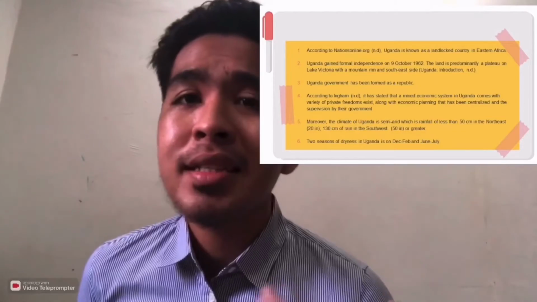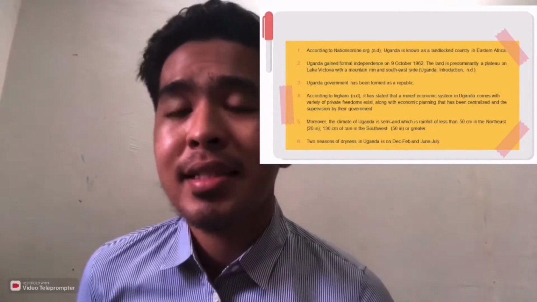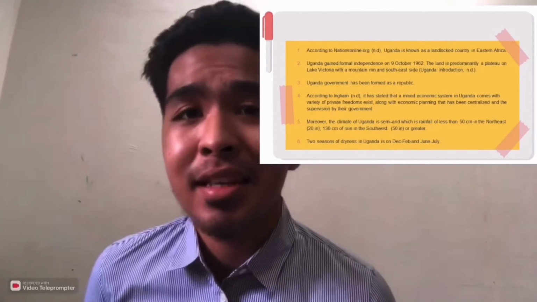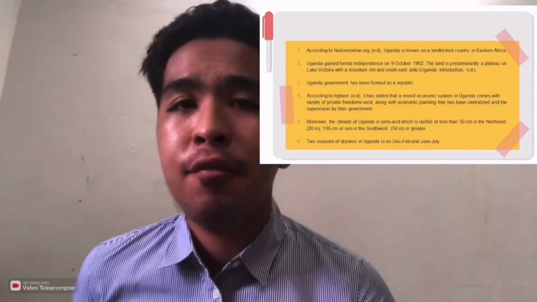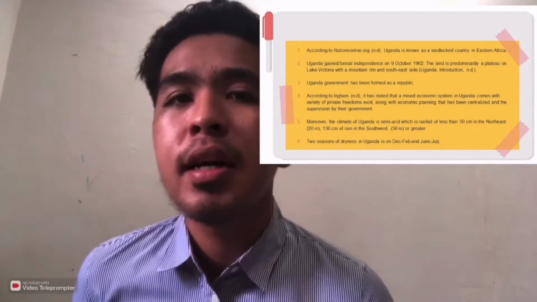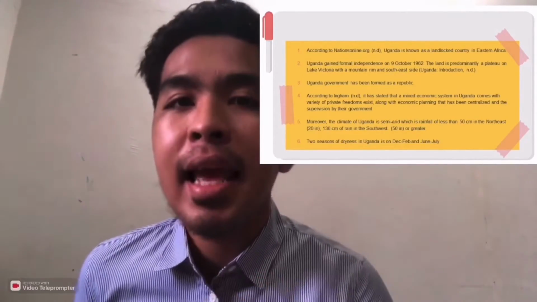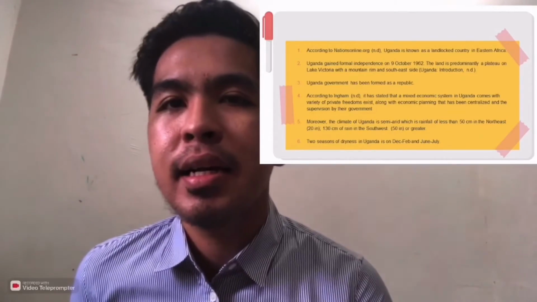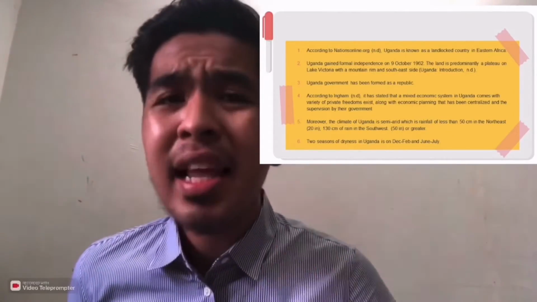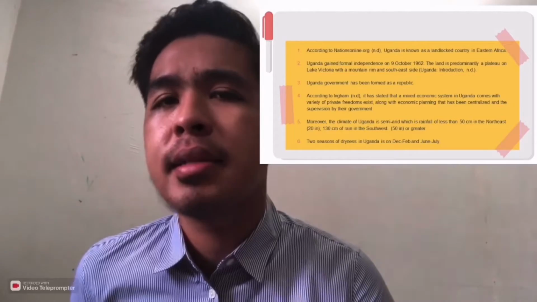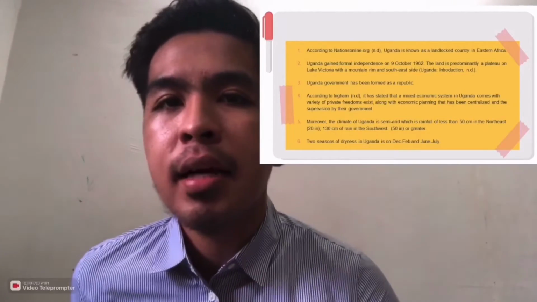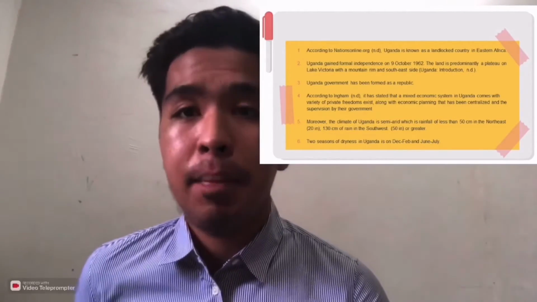Today my task is to describe the destination background, which is Uganda. According to Nations Online Organization, Uganda is a landlocked country in Eastern Africa. Uganda gained formal independence on 9 October 1962. The land is predominantly a plateau on Lake Victoria with a mountain rim on the southeast side. The Uganda government has been formed as a republic.